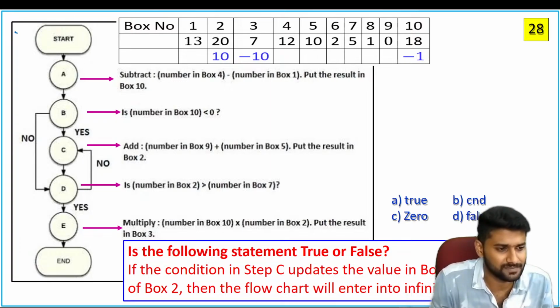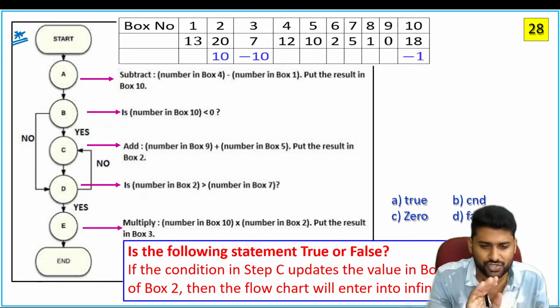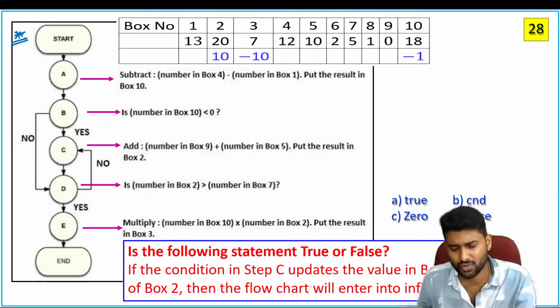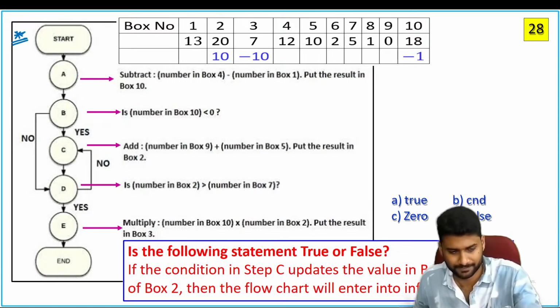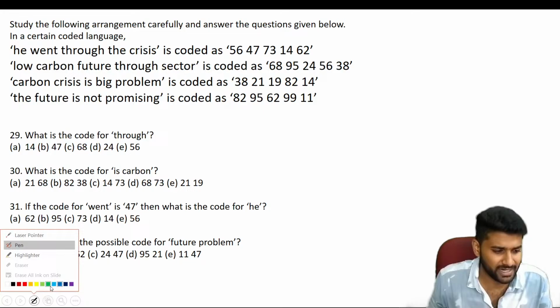Now guys, hope you understand the approach for flowcharts. I'm just leaving this question for you. Just try this question and post your answer in the comment section. Tell me whether it is true or false, or C and D. Just read this condition carefully. Next, go through the next question from the coding and decoding concept.